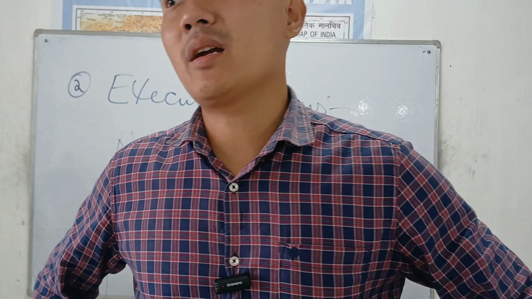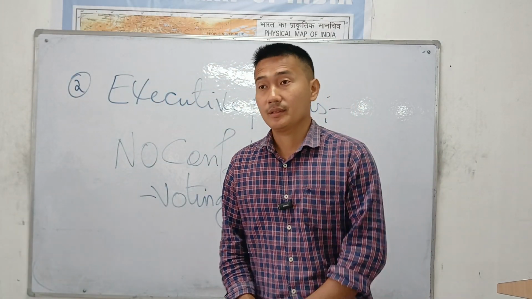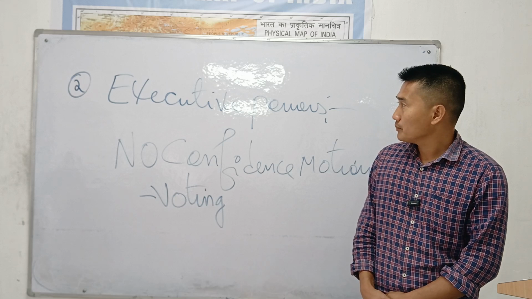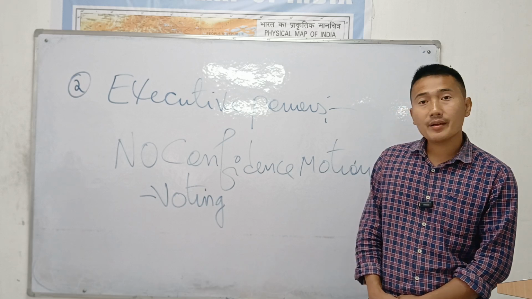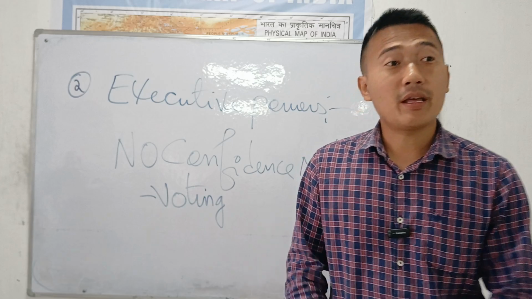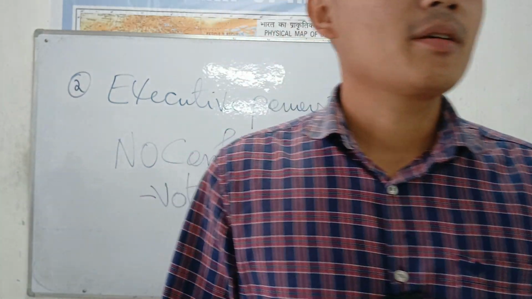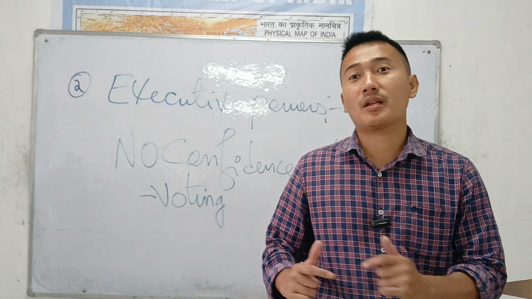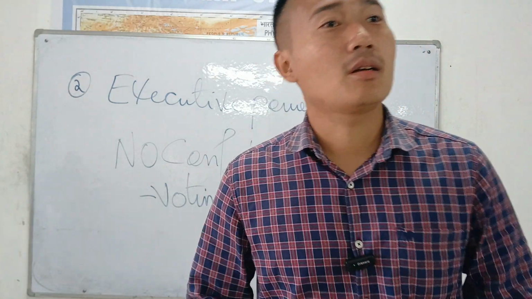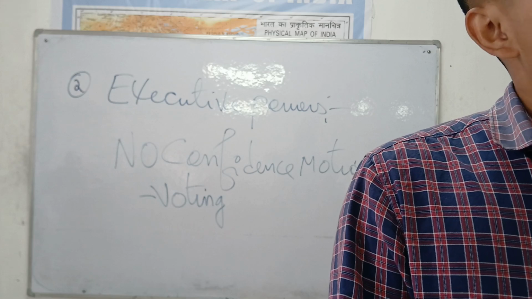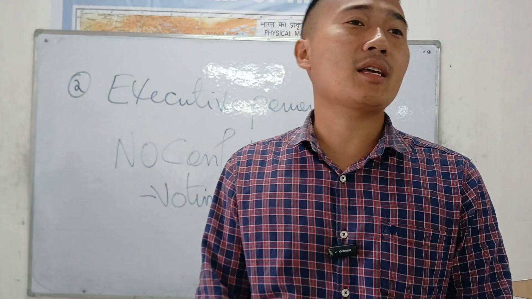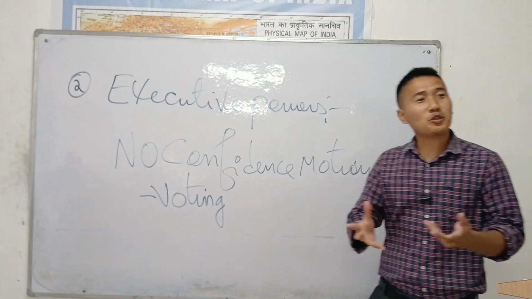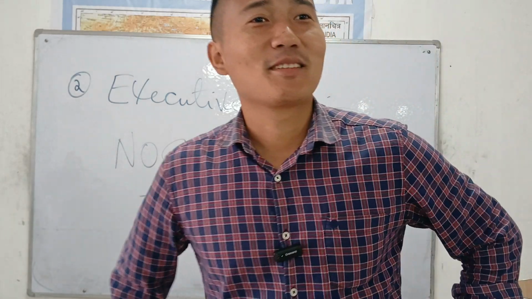Number 2, executive powers of the Parliament of India. Executive means you can appoint, you can terminate someone, right? Mr. A has been appointed as the Chief Secretary of Nagaland. Mr. A has been appointed as the Union Secretary of that particular department. Who can do that? The Parliament of India. Appointment, termination, everything is done by the ministers. Promotion, transfer, who can do that? The Parliament of India, right?